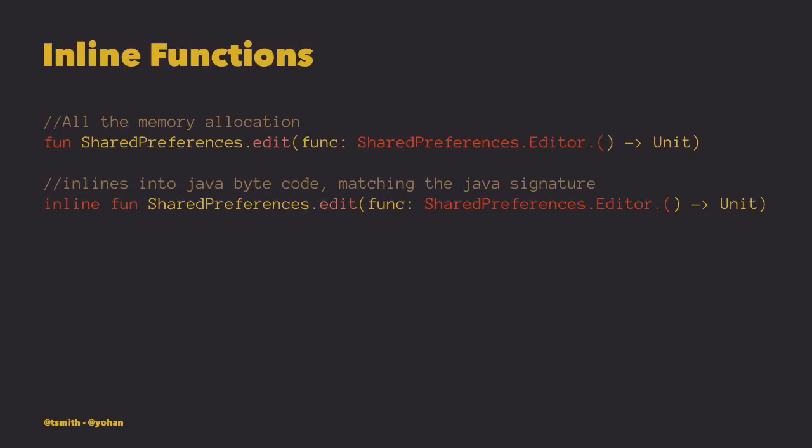A caveat to note, though, is that since Kotlin is Java 6 compatible, using higher order functions imposes certain runtime penalties. Each function is an object, and it captures a closure, those variables that are accessed in the body of the function. So now we have memory allocations, both for the function objects as well as the classes, and virtual calls that introduce runtime overhead. By adding the inline keyword to the function declaration, we're telling the Kotlin compiler to compile the code inline with the Java, as if we had written it in the very first Java version that I showed you, which, while error-prone for developer maintenance, is the most machine-friendly.